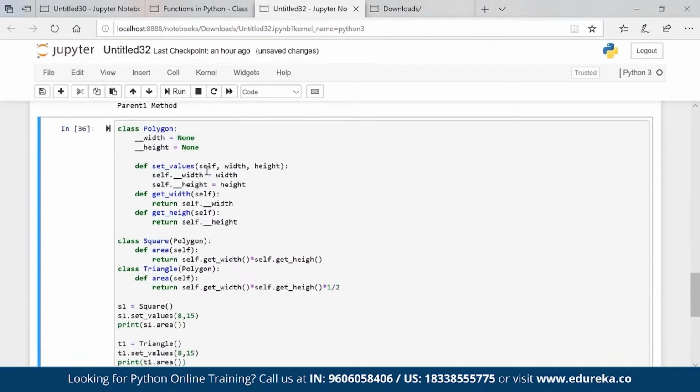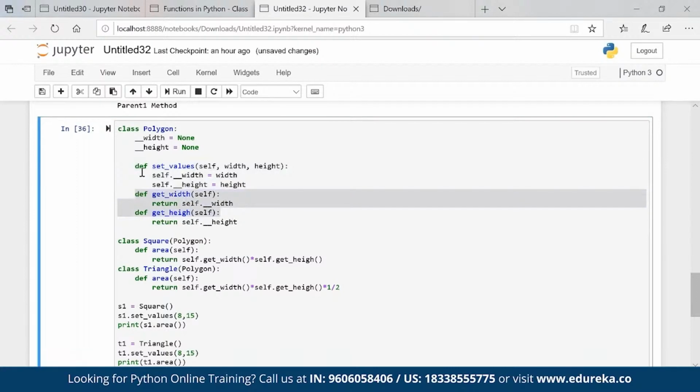Okay, so now what we are doing here, we have created a class called polygon which has an input we have to pass. Now this is a private variable which cannot be accessed directly. For that there is a concept of setter and getter.